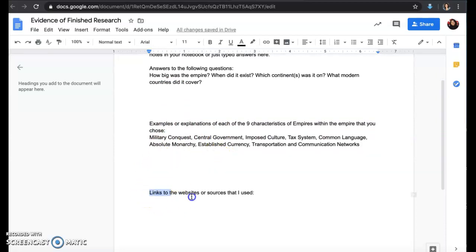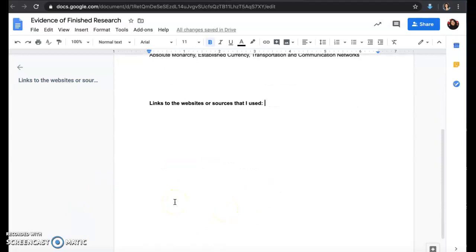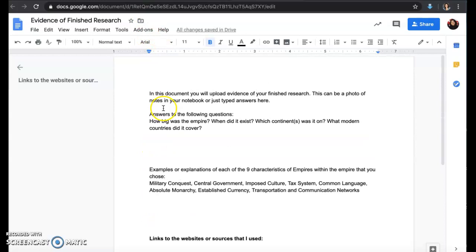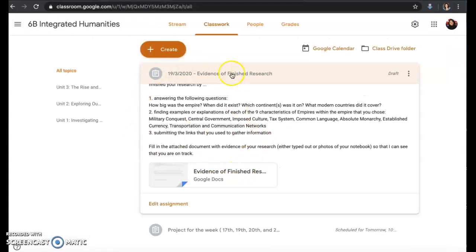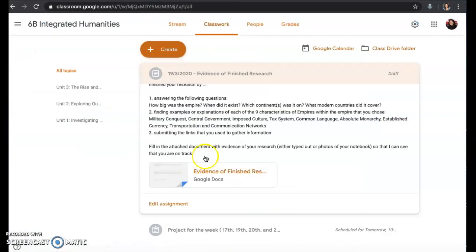You'll also need to put, this is very important, the links to the websites or sources that you used. So tomorrow, on Friday, you're going to be working on creating your MLA citations, right? So you need to be sure that you have all the links to the sources that you use. So make sure you have all of those here so that you can easily complete that on Friday, so that you don't have to go hunting down all the sources that you found. So today, all you're doing is submitting evidence of your finished research, which is for our formative assessment, which will be due next Tuesday. You'll submit that through this tab on Google Classroom.